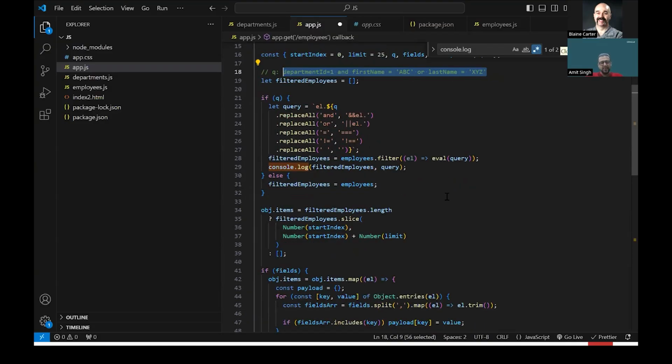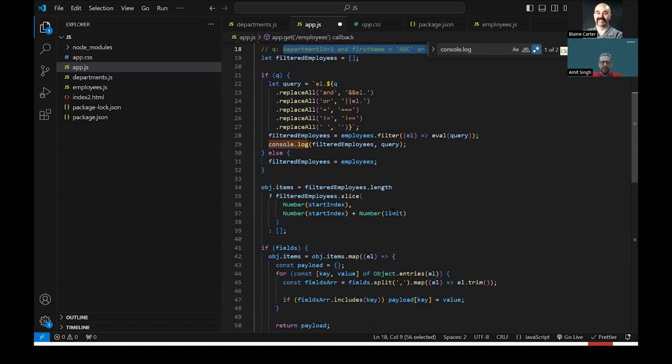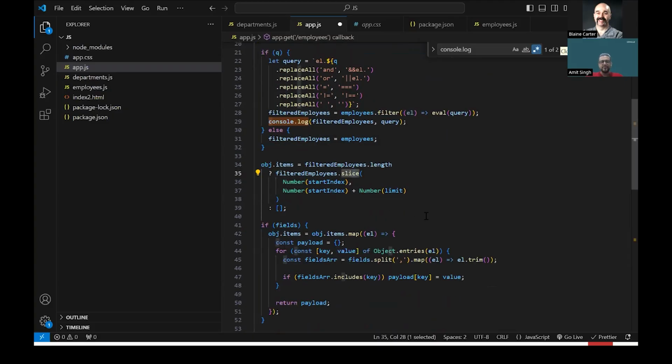Similarly, for sending a subset of data, I may just need the first 25 records, or if I give the start index as 10 and limit as 20, then I need 20 records starting from index 10. To implement that, I have written a small piece of code which gives me a subset of data. I've also implemented the fields property. By default my API gives me all the fields, but if I just need a couple of fields displayed in my VB, then for performance reasons I can pass just the fields which I need, and my API supports it.